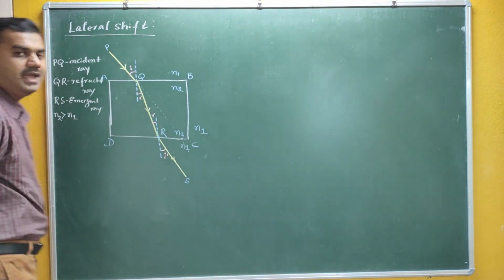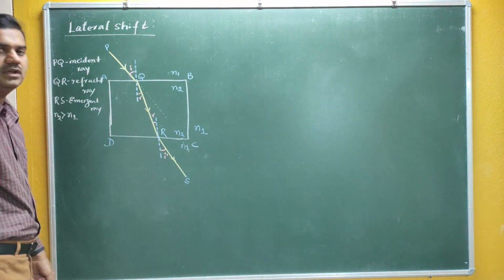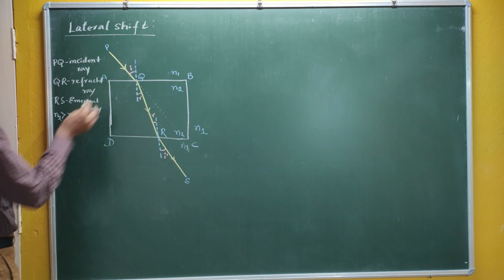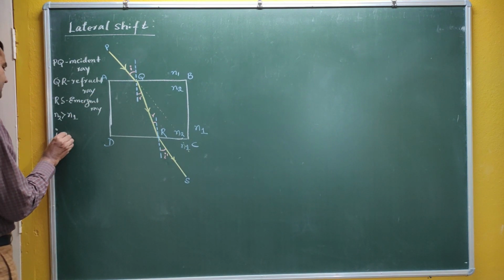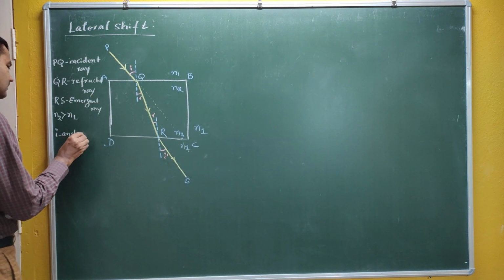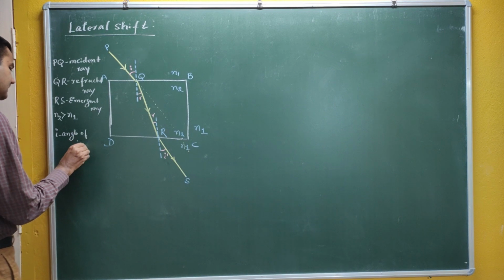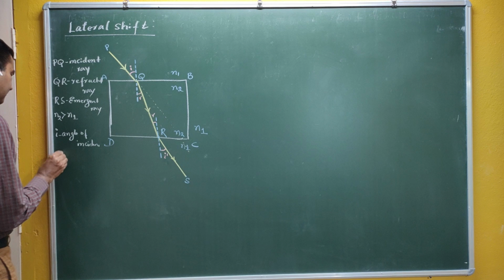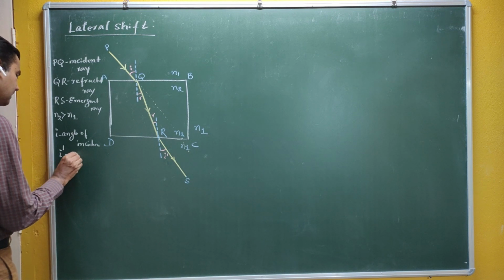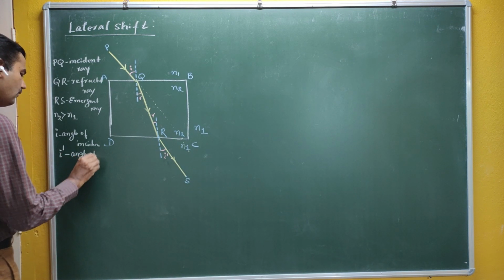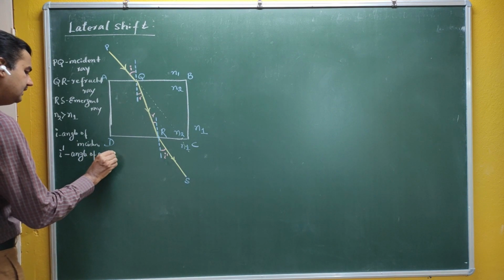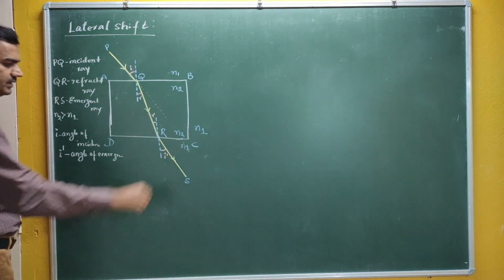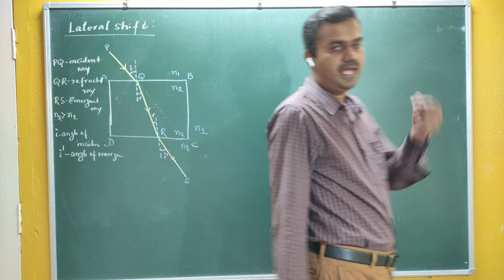I dash is called the angle of emergence. Again, I is called the angle of incidence, R is the angle of refraction, and I dash is nothing but the angle of emergence, since the ray finally emerges from the other surface.